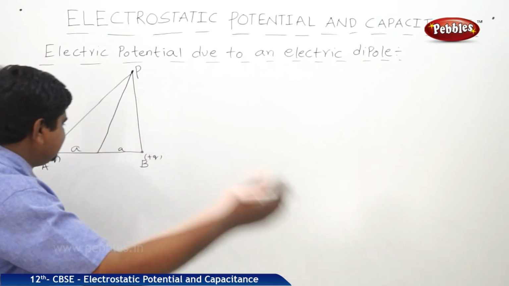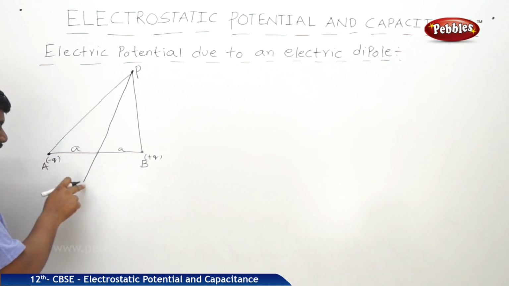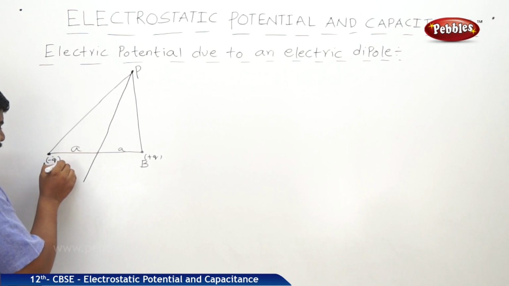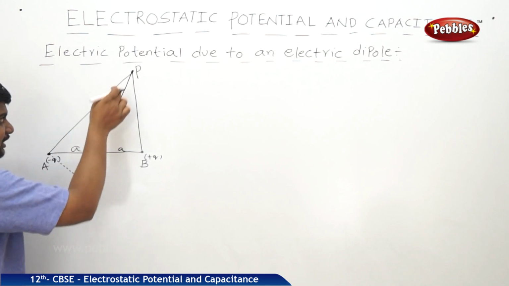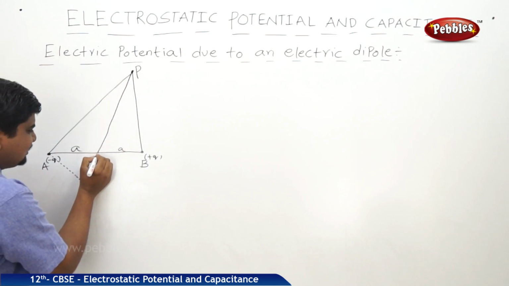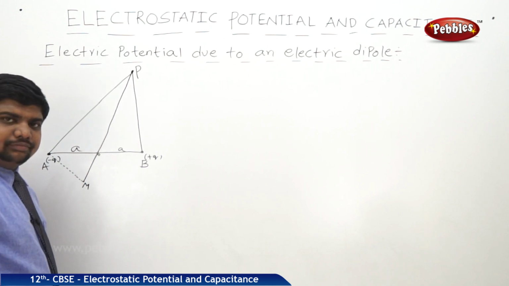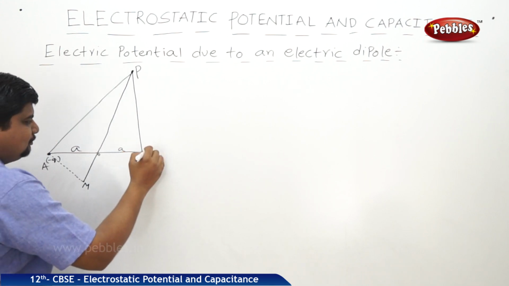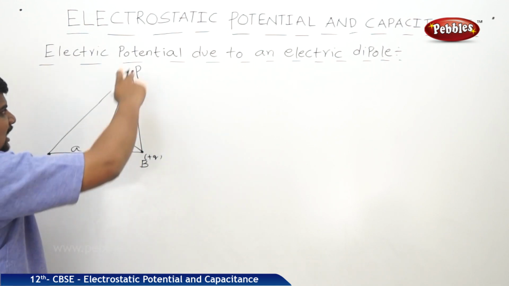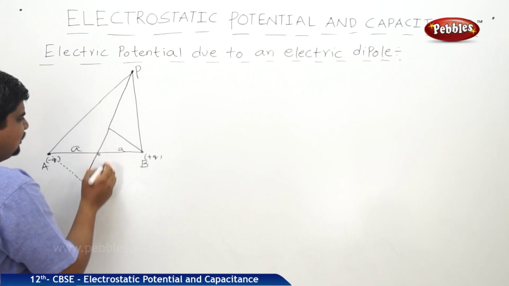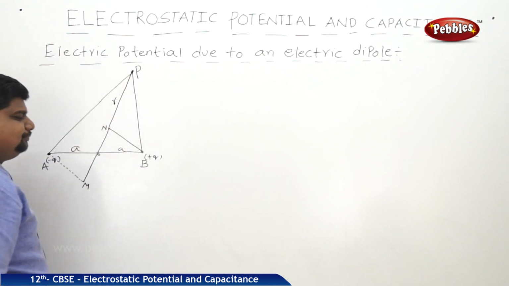For that purpose, I am extending this line. From A to this line, I am drawing a normal. Let us write the point where it perpendicularly bisects. The point is, let us say, O, and this is M. As usual, from the charge plus Q, I am drawing a normal towards the line which joins OP, and we write this point as N. The gap between O and P is, let us say, r.